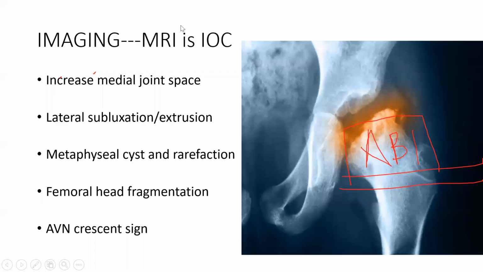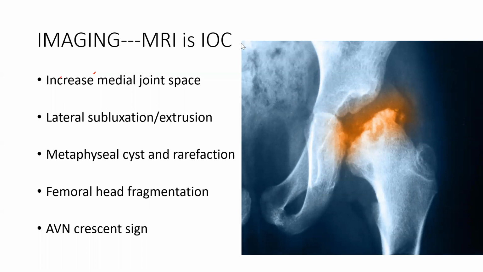Now comes the imaging. Imaging is very important, so we'll give some time to the imaging portion. Obviously anything avascular is an initial process of the bone. What happens in the bone? Edema in the marrow, and slowly necrosis starts. So on X-ray you cannot identify necrosis very early. Necrosis will be identified on X-ray after 3 to 4 months. So the earliest investigation of the child will be MRI to see bone edema and the starting of the necrosis or avascular process. So MRI is the investigation of choice.